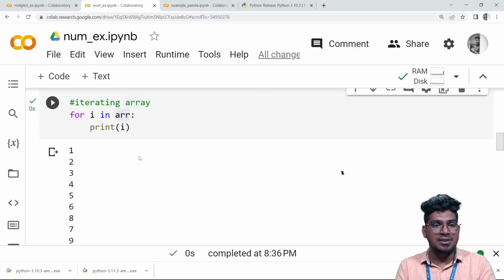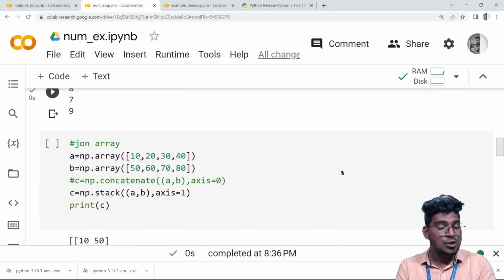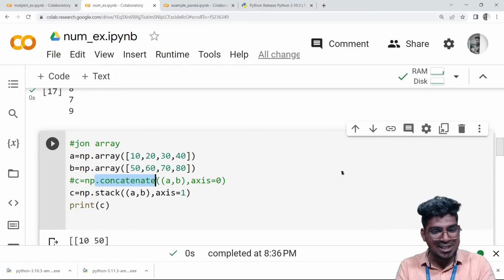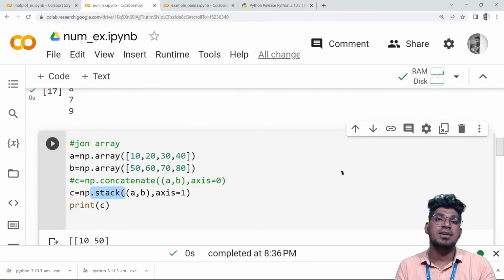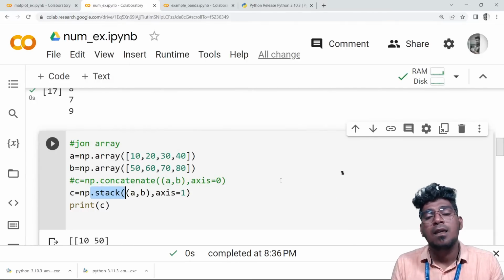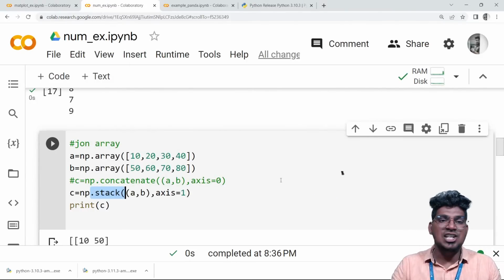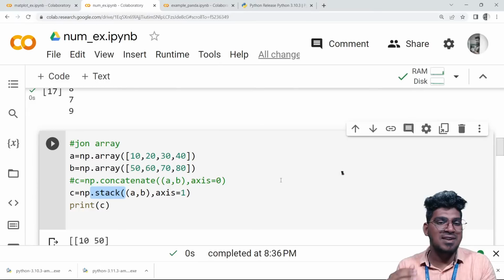Okay, right after that, I'm going to move to the next thing, joining the array with the help of concatenation. A and B are going to be concatenated, and the stack function also will help to concatenate. And also, for more explanation of these particular NumPy library functions, I will explain in an elaborate way for internship users.